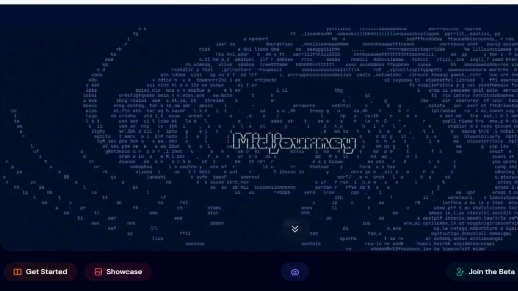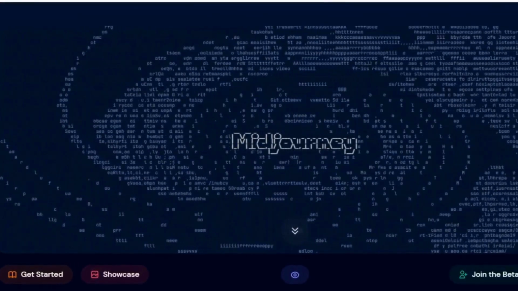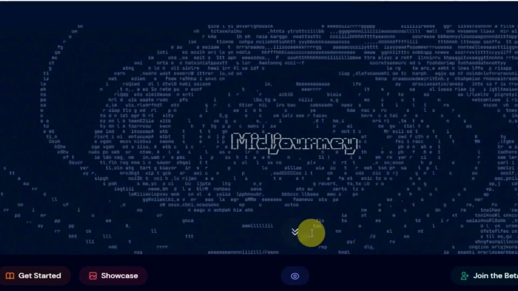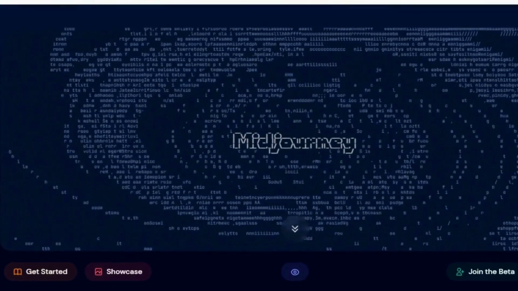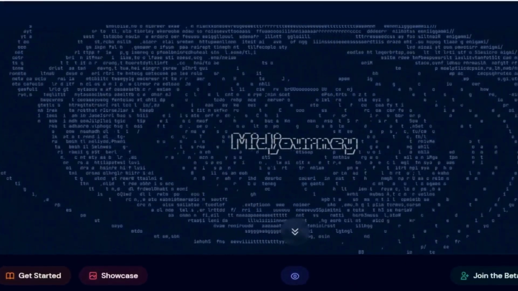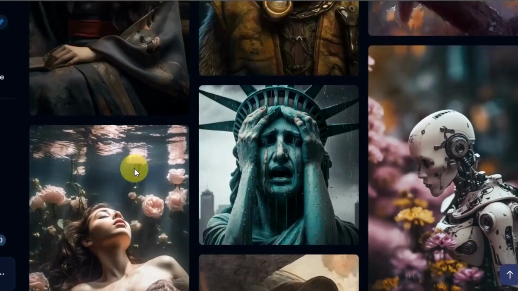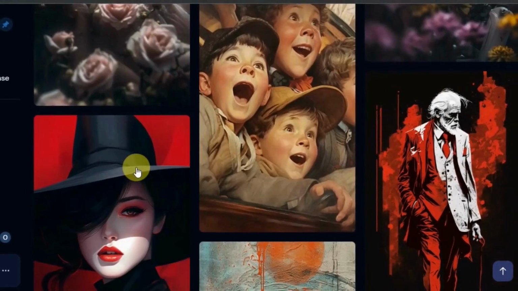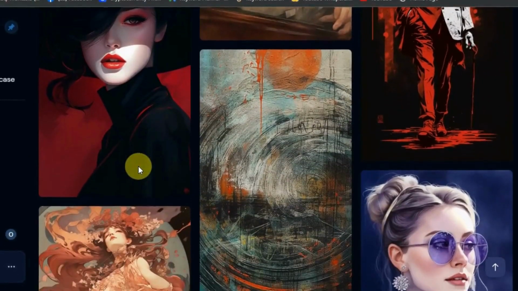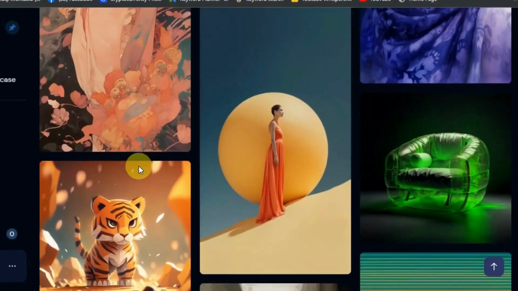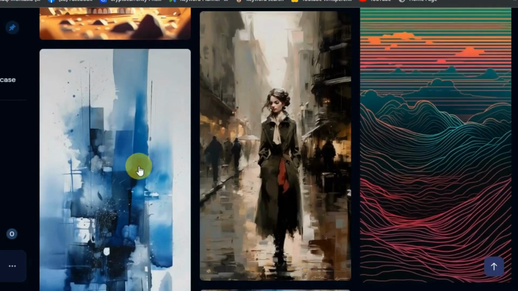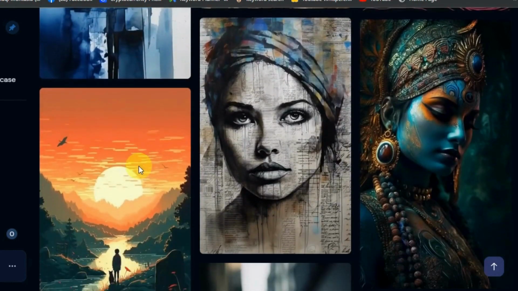When it comes to AI generators, there are many options available. I've tried a lot of them, and I found that Midjourney provides the best experience in my opinion. You can try it for free using the link below this video. Once you've joined their Discord server, you can see all recently generated images. There are millions of users, so you'll notice that new images are generated every second.